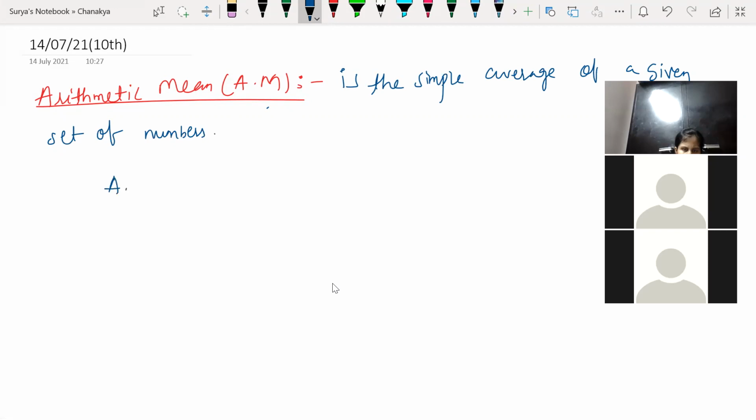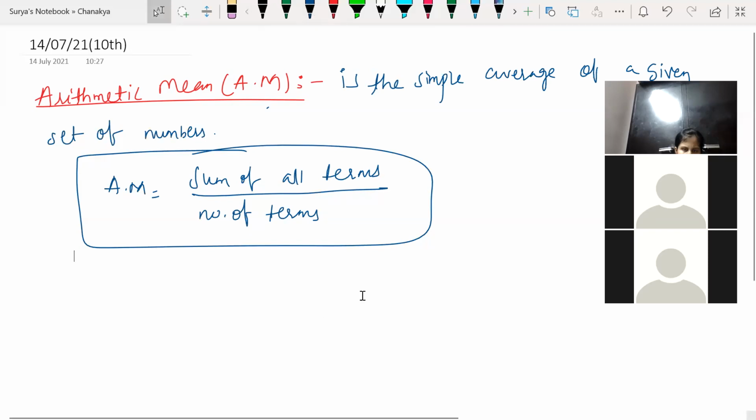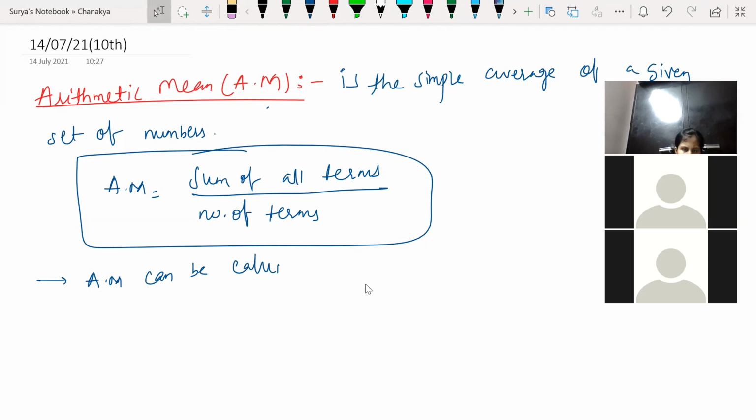So basically AM, arithmetic mean, we will write as the sum of all terms divided by the number of terms. The basic formula, okay. See, an AM, arithmetic mean, can be calculated or defined.